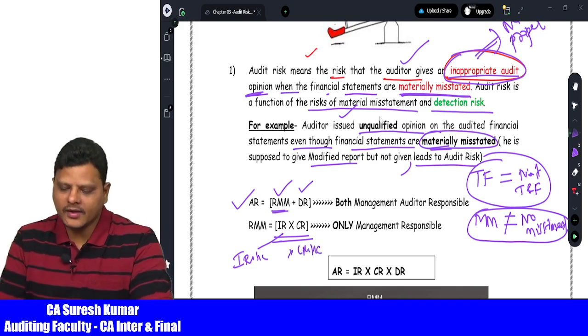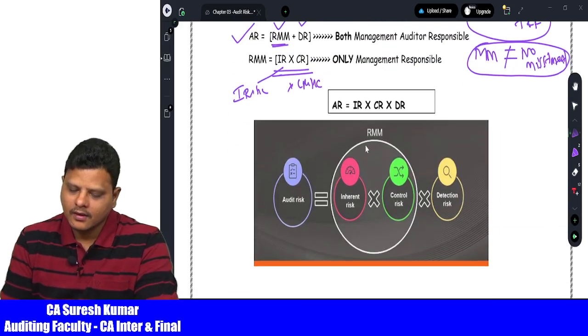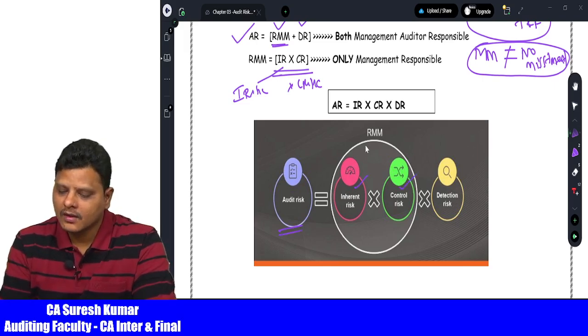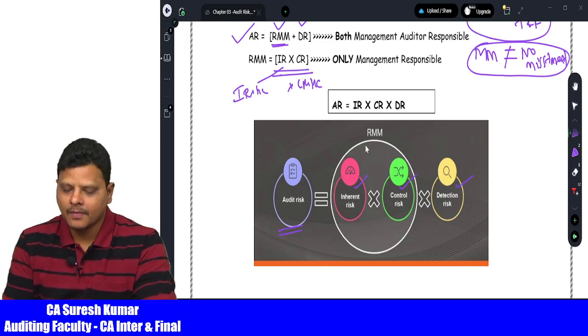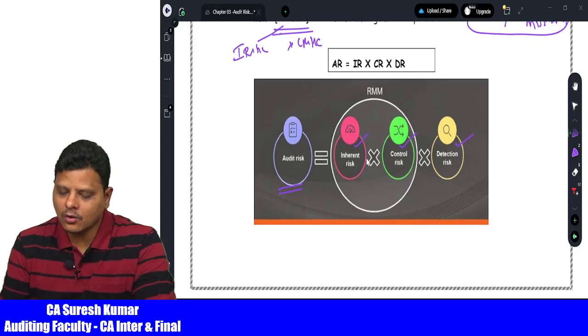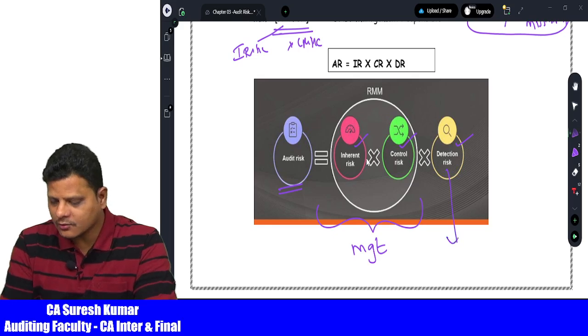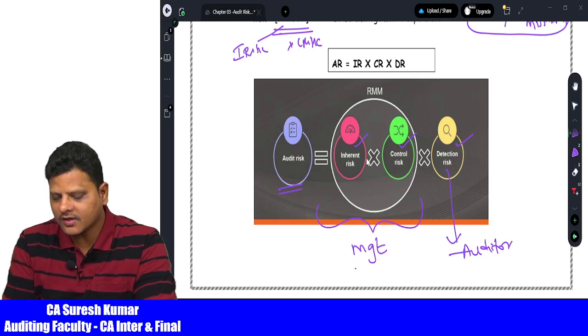Now the audit risk formula: audit risk is equal to inherent risk multiplied by control risk multiplied by detection risk. For inherent risk and control risk, who is responsible, my dear friends? Management is responsible. May be tested in MCQ based questions. For detection risk, who is responsible? The auditor is responsible.